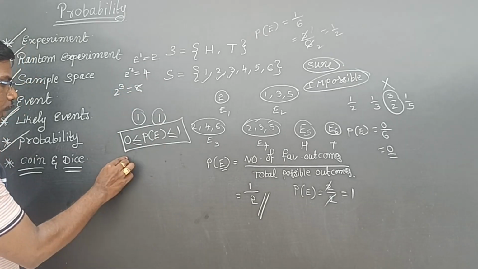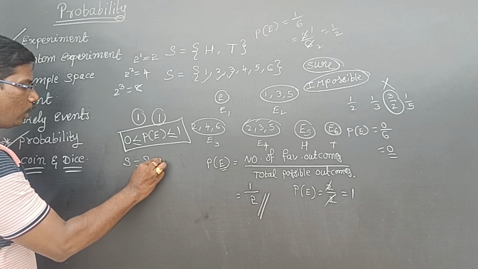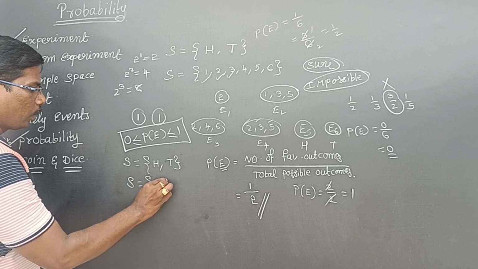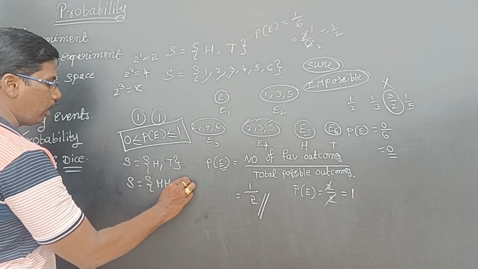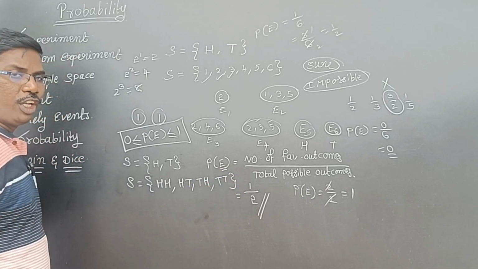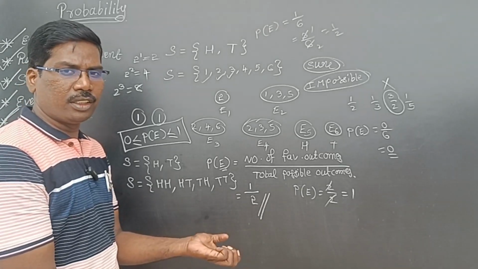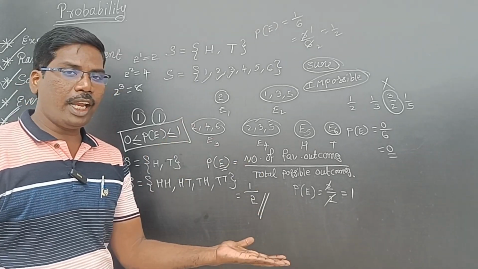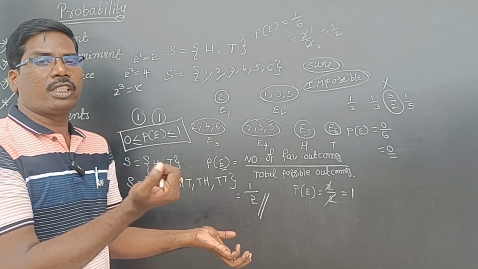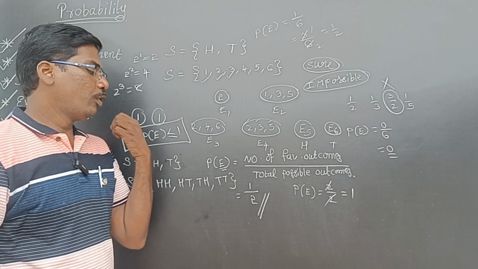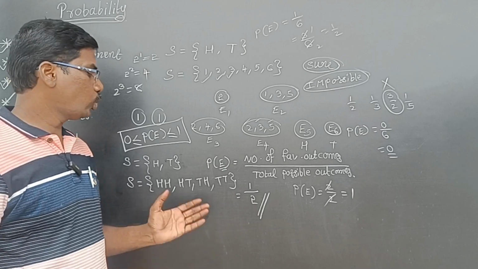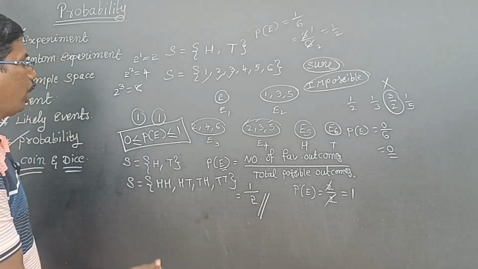So we will discuss. See here. 1 coin: head or tail. 2 coins means head-head, head-tail, tail-head, tail-tail. First coin is getting head, second coin is getting head: this is one outcome. First coin head, second coin tail: this is one outcome. First coin tail, second coin head: this is one more outcome. First coin tail, second coin also tail: this is the fourth outcome. So total 4 outcomes will be there.